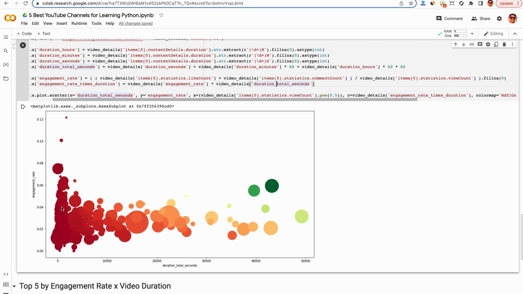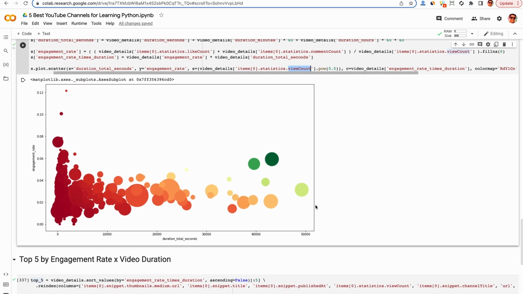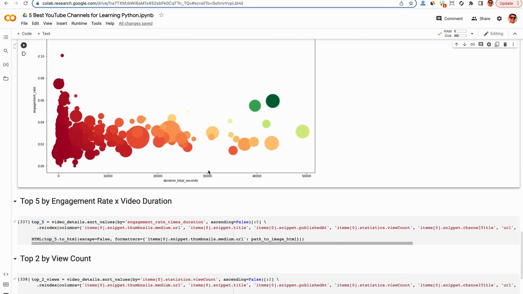And if you're wondering why all these video points are different sizes, that's because I sized them based on the number of views. You can see these top videos here by engagement times duration. They're not necessarily the biggest circles. The biggest circles are in the middle and they have the highest view counts and are thus bigger. So anyway, let's take a look and see what these top 5 videos are.